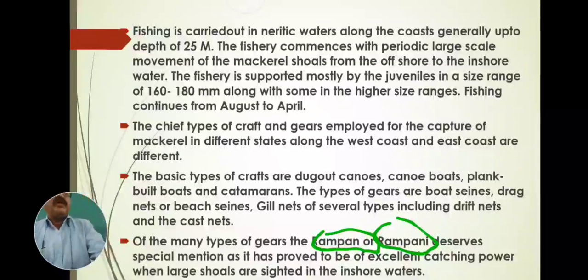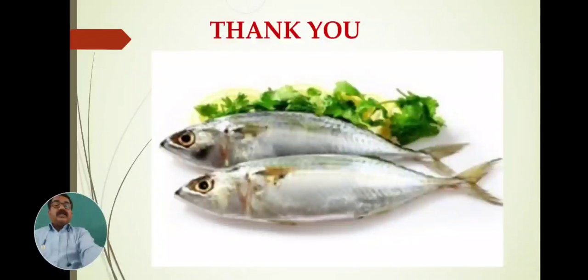This rampani net is famous for capturing the mackerel fish. Not only this, other gears are also employed, that may be cast net, gill nets, rampani net, beach seine, purse seine, or the craft, dugout canoes, canoe built boats, catamarans, or other varieties of local types of boats and gears.